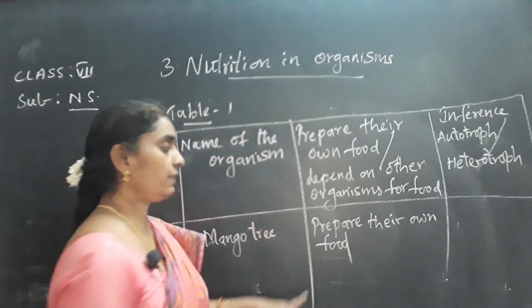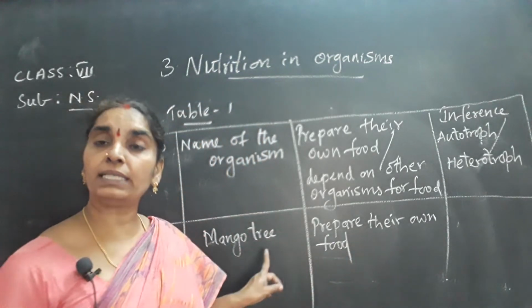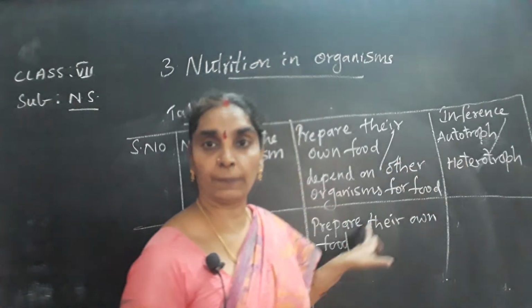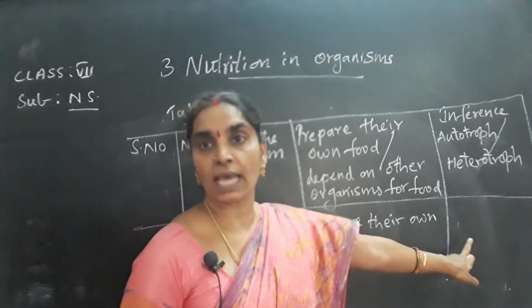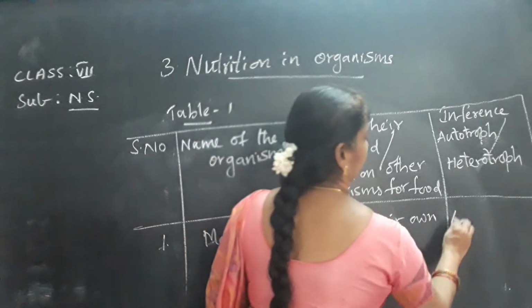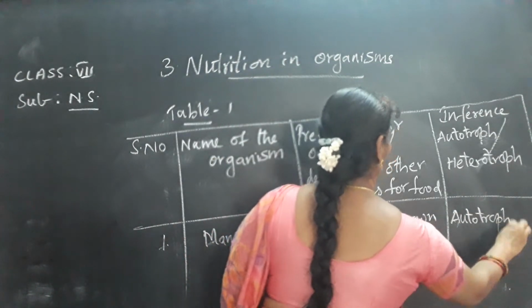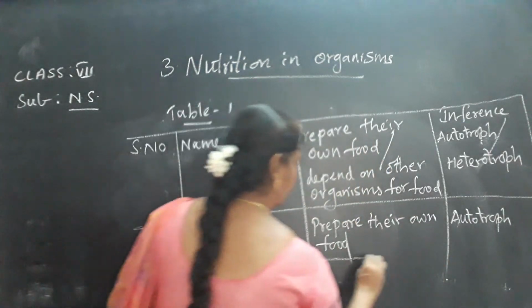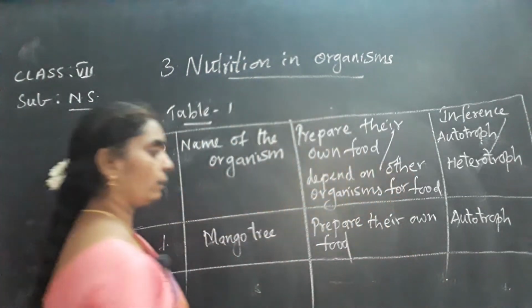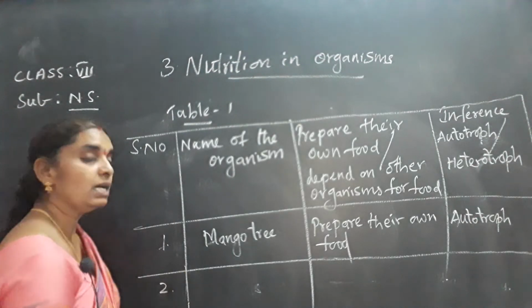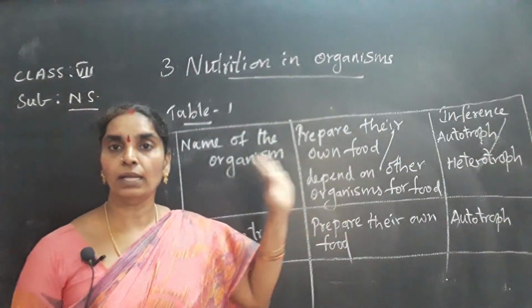Next, if they prepare their own food, is it an autotroph or heterotroph? So inference is, it prepares its own food, so it is an autotroph. In the same manner, when I give you the organisms one after the other, you have to mention whether it is an autotroph or heterotroph.